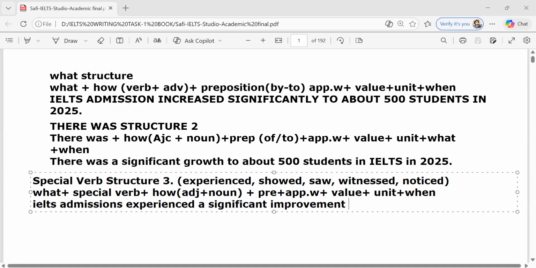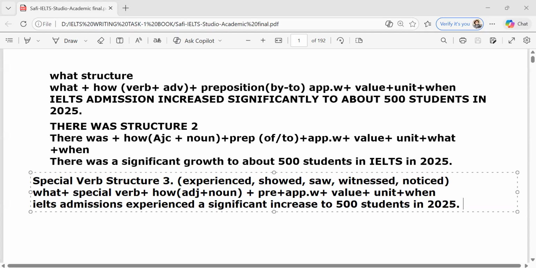If you don't have one, then you can use the base form of the verb, and it functions as a noun then. IELTS admissions experienced a significant improvement. Clear? Or growth, or for example, you can say significant increase to 500 students, and when it happened, in 2005.